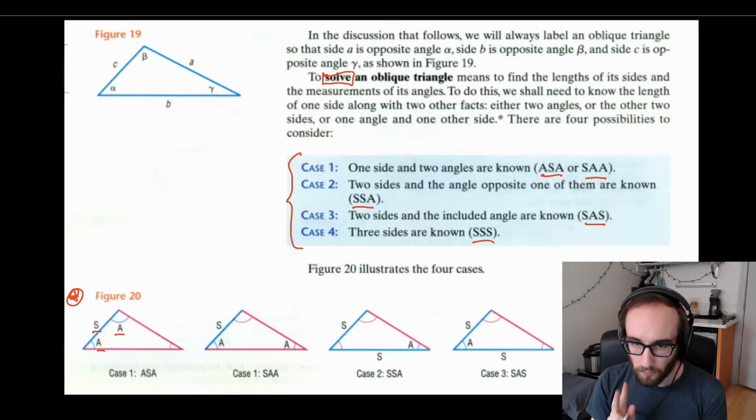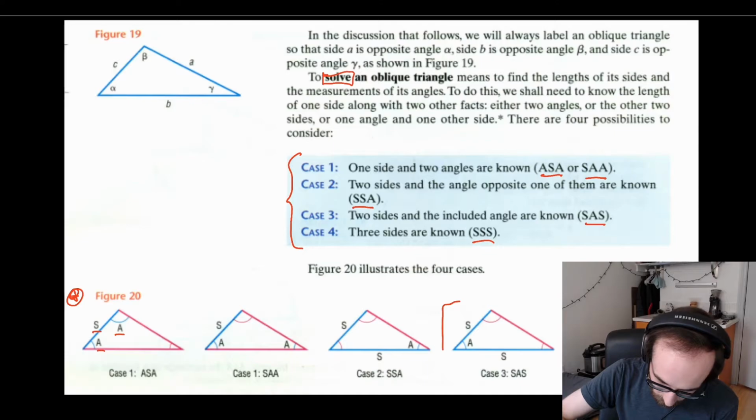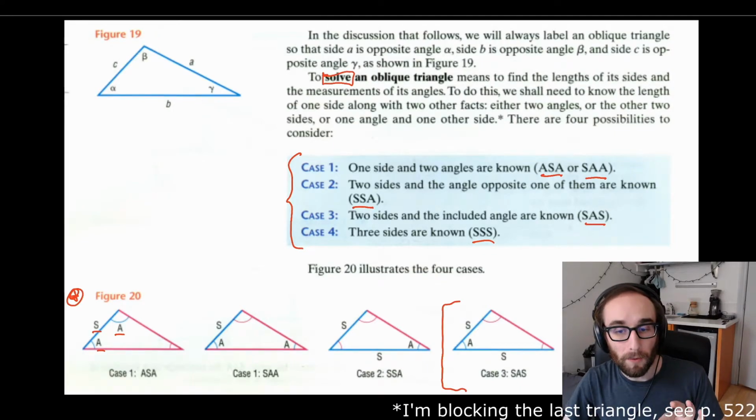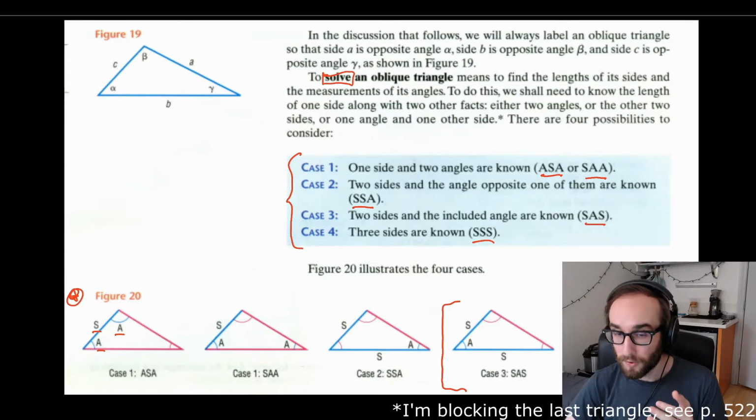Two things to note. So first, these two cases on the right are not going to be able to be solved using law of sines. So these cases we'll get to in our next section, law of cosines.